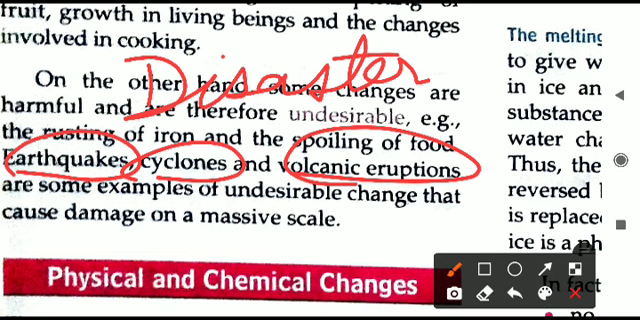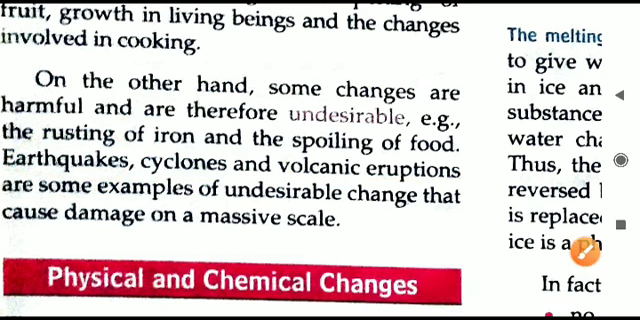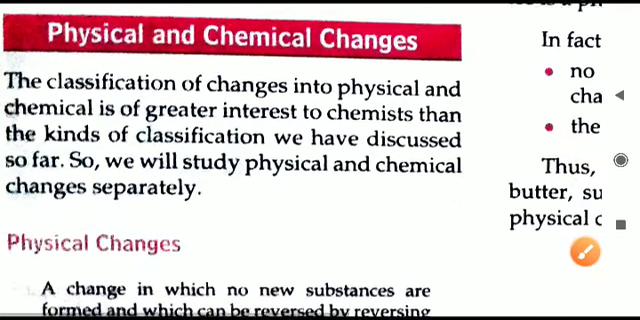Two types we have seen: desirable and undesirable, and reversible and irreversible changes. Let us now move on to the next and most important types given here, the physical and the chemical changes. That is the name of the chapter itself. So let us now deal with these changes. First of all, we will see the physical change. What is a physical change?